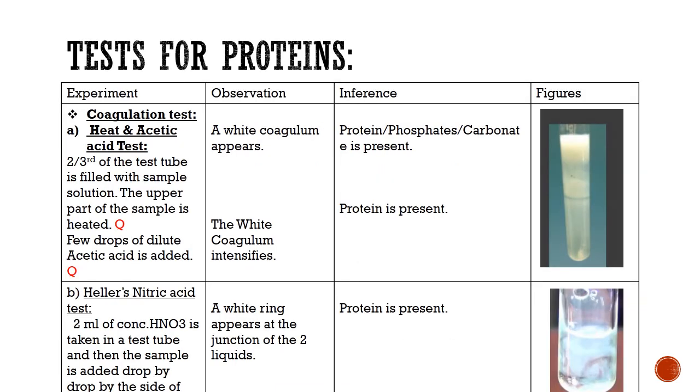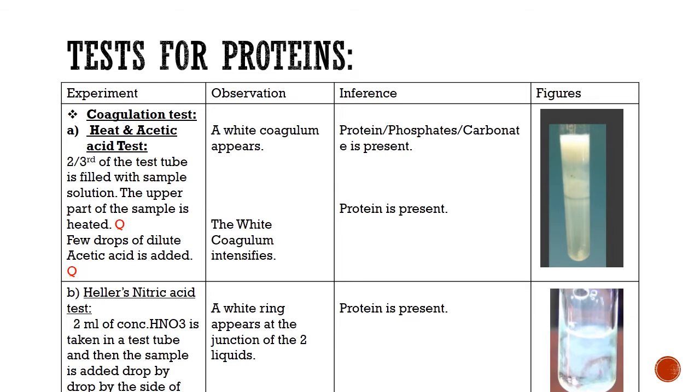Now these are the tests for protein. The tests for protein are categorized in three classes: coagulation tests, precipitation tests, and the color reaction. So in the coagulation test, the first test is the heat and acetic acid test, or the heat coagulation test. Two-thirds of the test tube is filled with the sample solution, and the upper part of the test tube is heated.